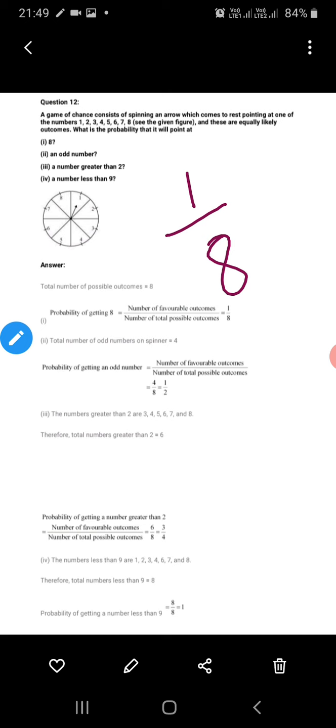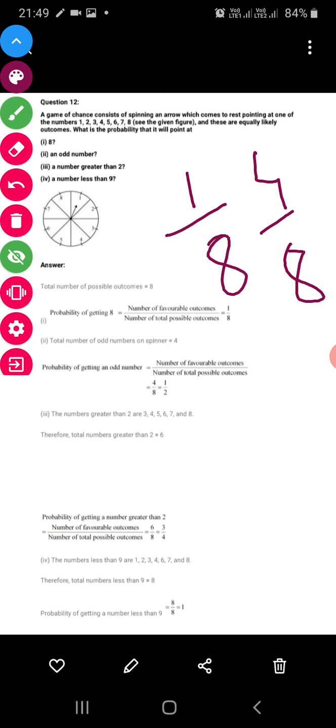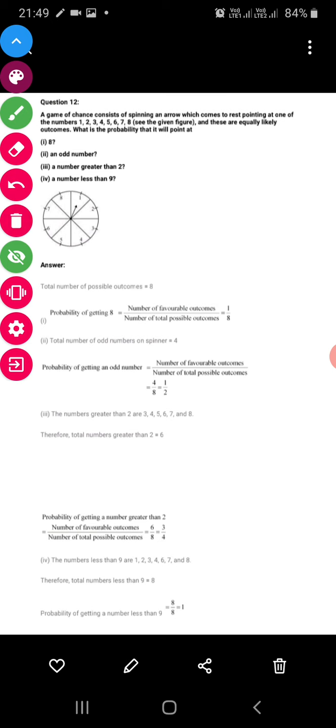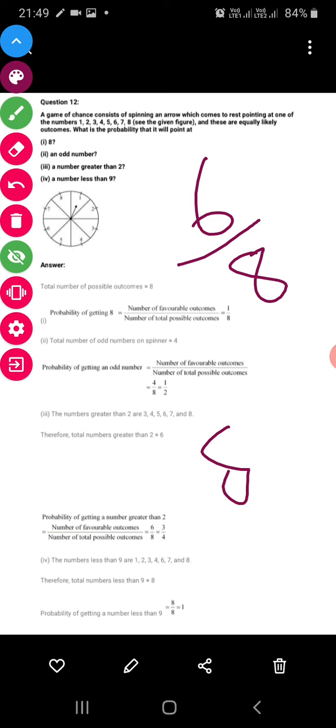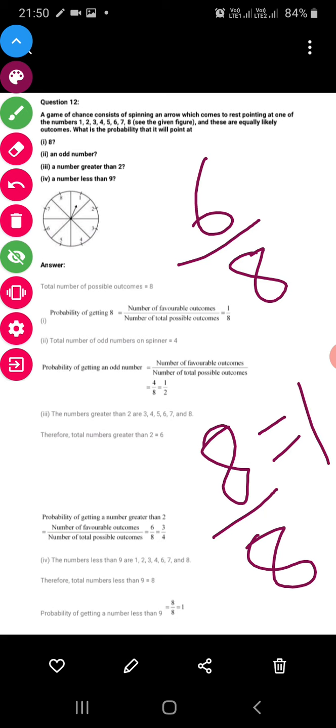Odd number, there are 4 odd numbers, so 4 upon 8. Like this you have to do these questions. Greater than 2 is 3 4 5 6 7 8, that is 6 upon 8. And talking about less than 9, all are less than 9, so 8 upon 8, that is equal to 1.